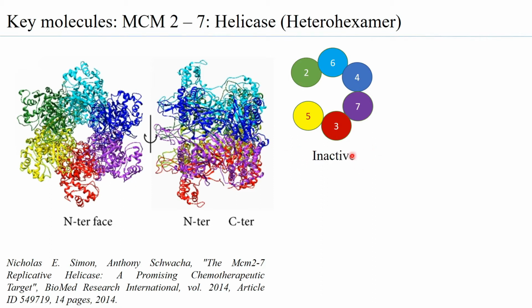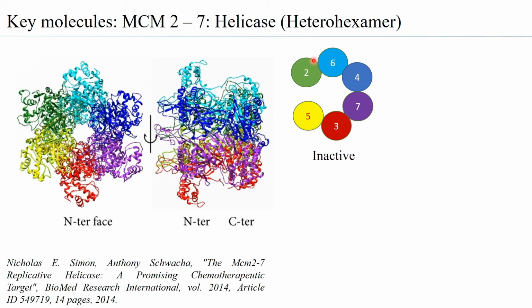Now, when in this conformation the helicase is inactive, that is, it cannot unwind the DNA. Please also note that each of these subunits again belongs to the AAA plus ATPase family. So each of these has domains that can bind to the ATP, and it has inherent ATPase activity.